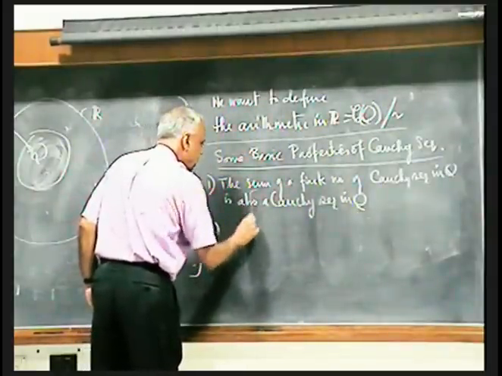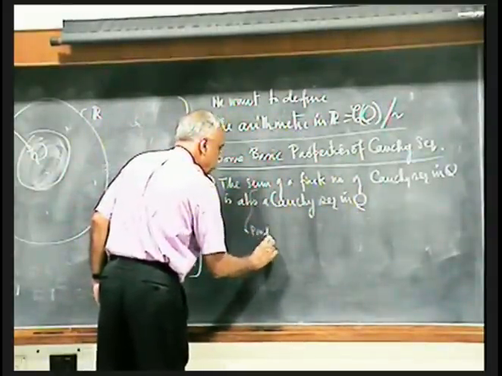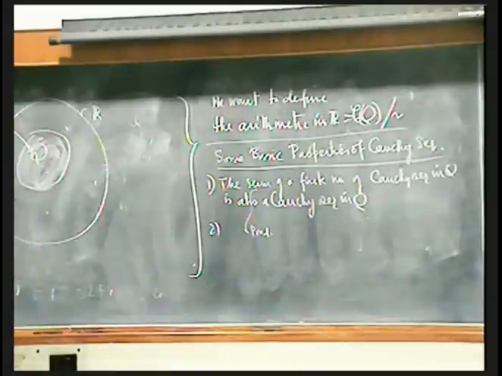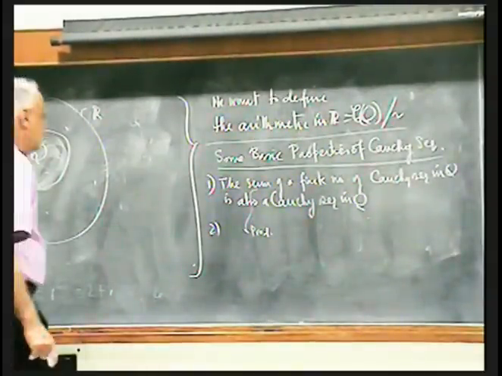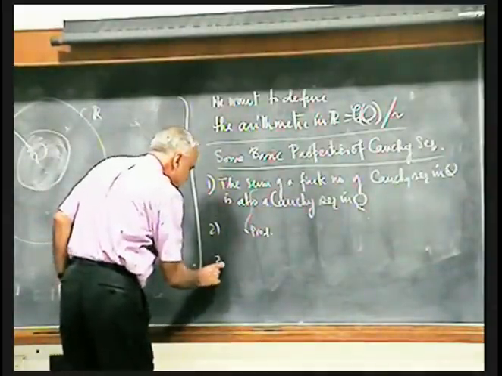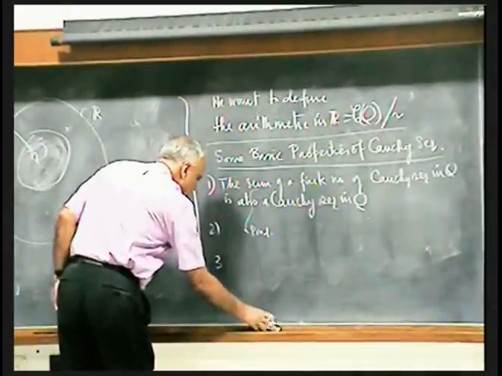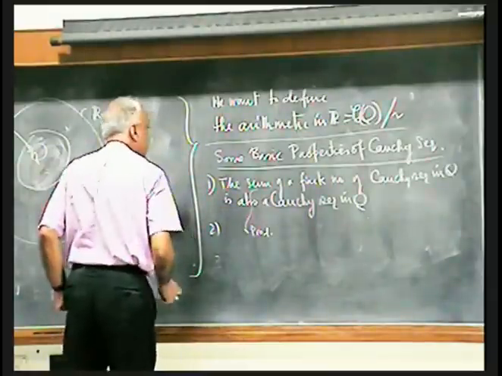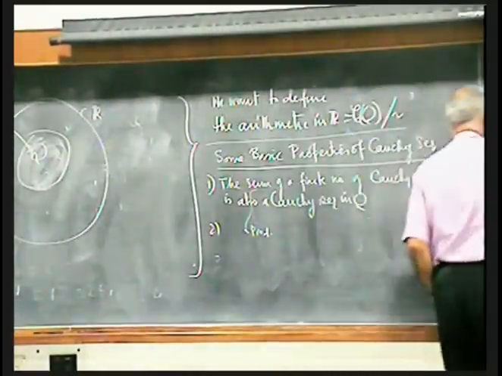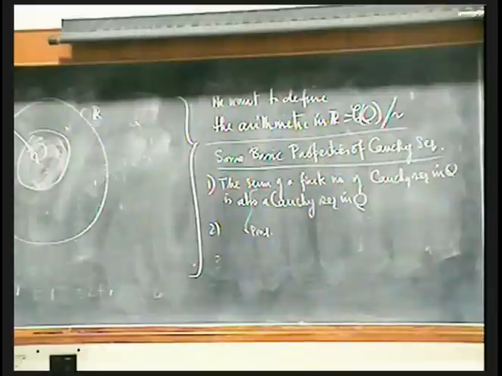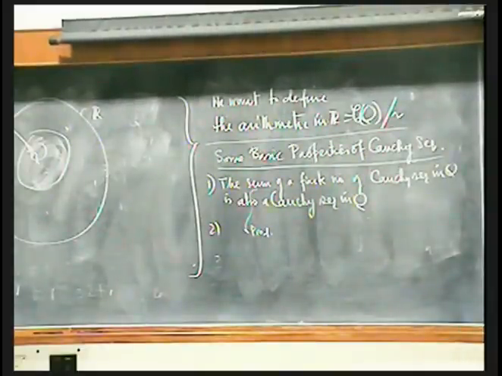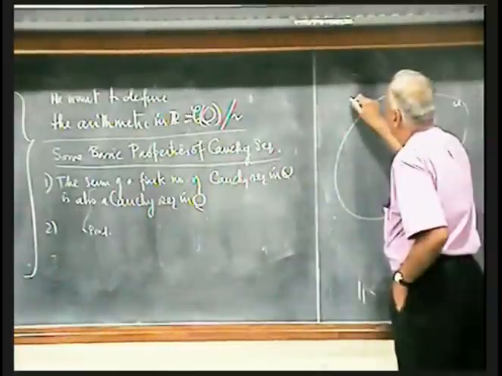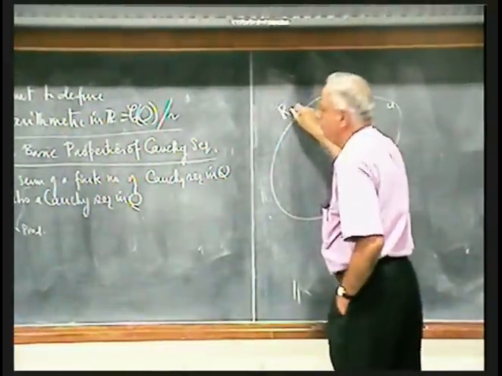Similarly, replace the sum by product. The product of a finite number of Cauchy sequences in Q is also a Cauchy sequence in Q. This has to be proved, but we will prove these things. So that's the first thing. Now, how do we do it? Let me at least indicate how we are going to do the arithmetic. So let us take this world. This is our R world.